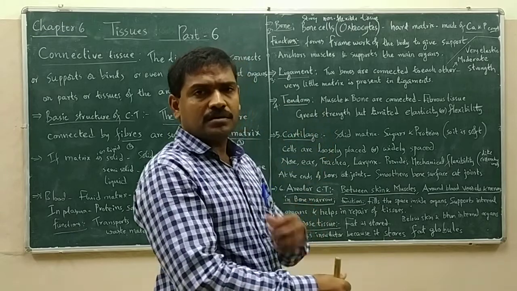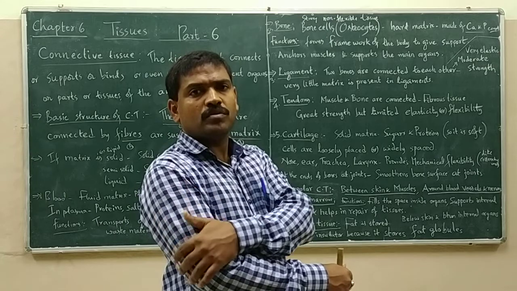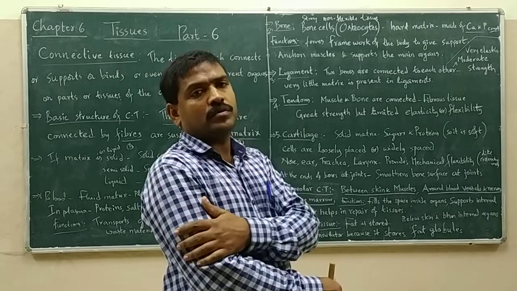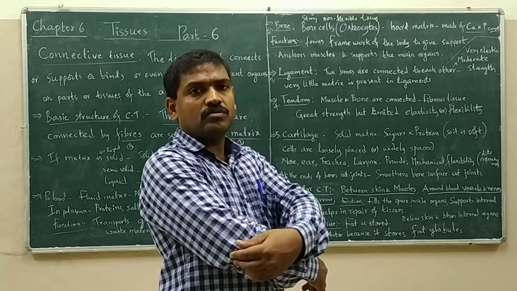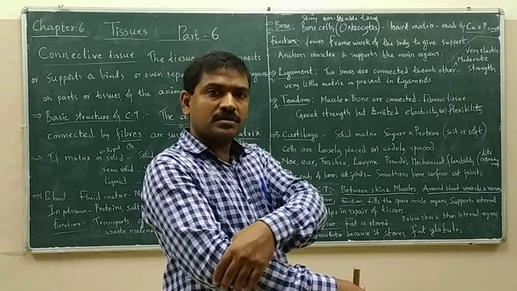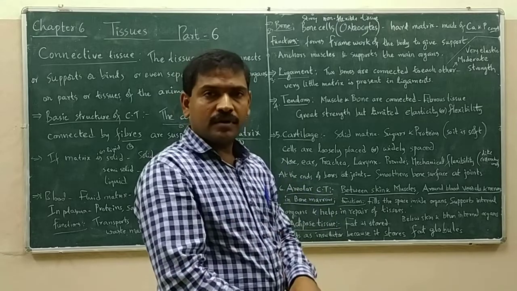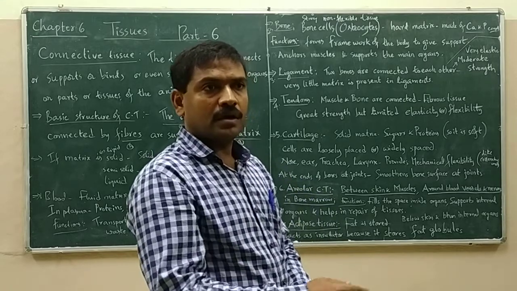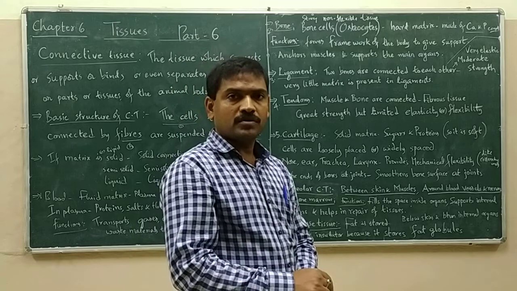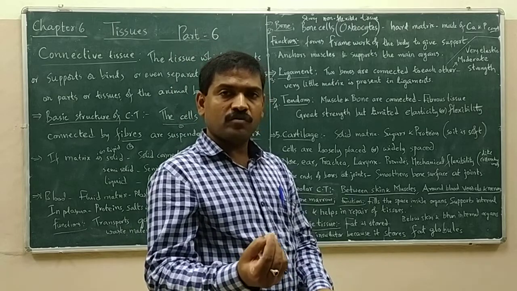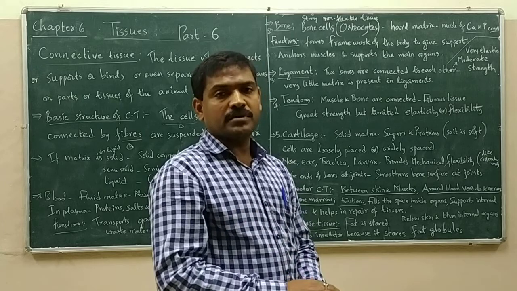Why? Because muscle is connected to the bone, not at the joints, but along the bone. At the joint here, there is no muscle. Muscle starts from here. You can observe even in the chicken bones and all. Generally, at the joint of two bones, muscle will not be present.